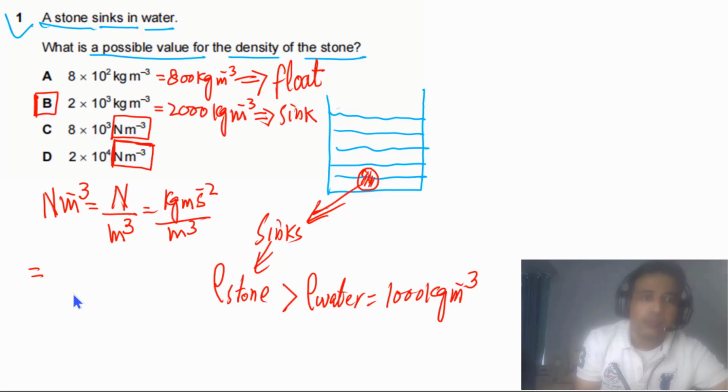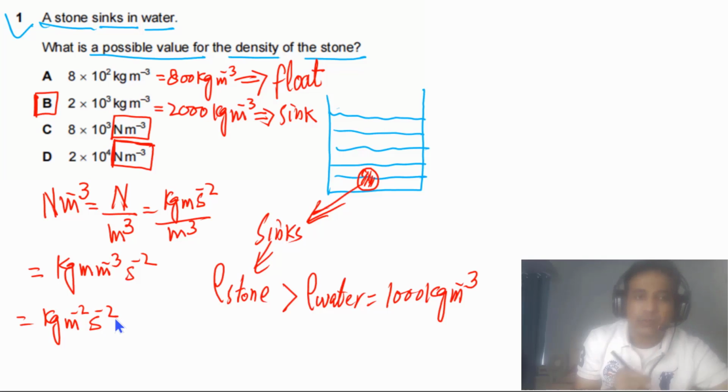If we simplify this one, we can write down kgs, m to the power of -2, s to the power of -2. And these units are not units of density. So options C and D are not possible answers. A is also not a possible answer. So the answer for question 1 is B.